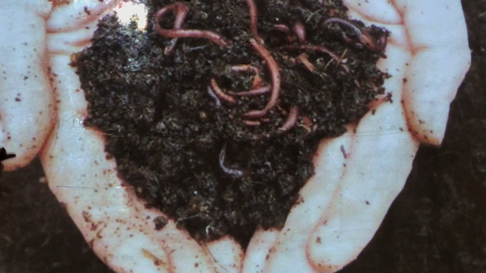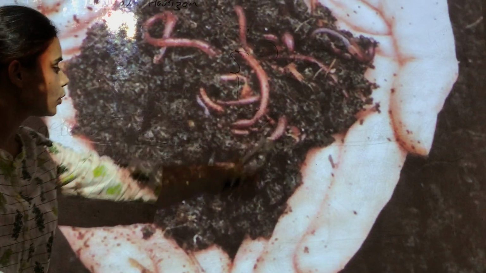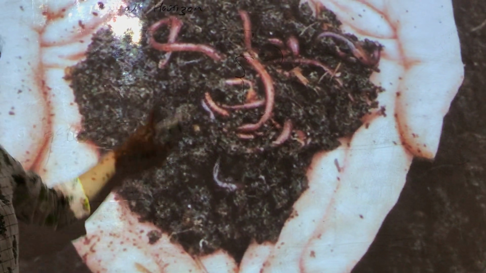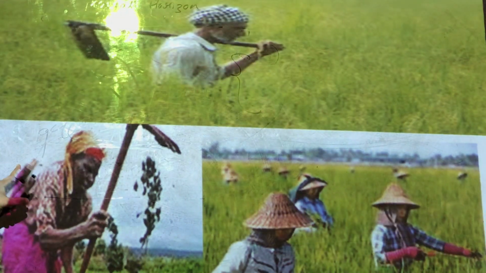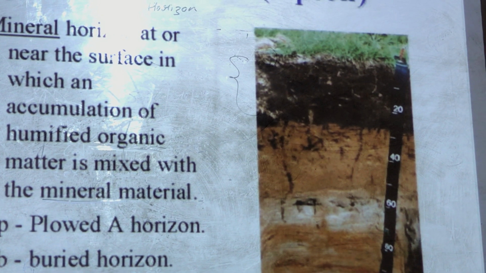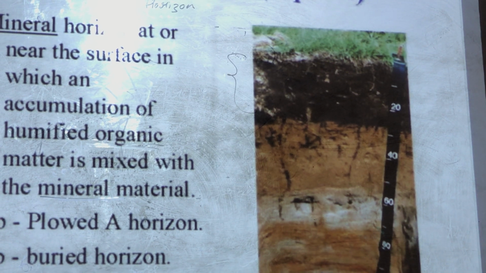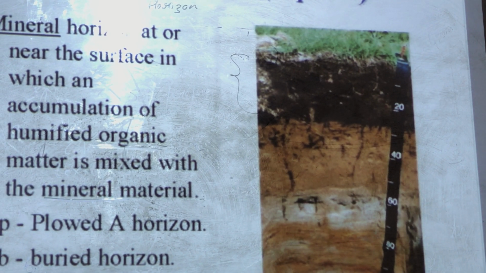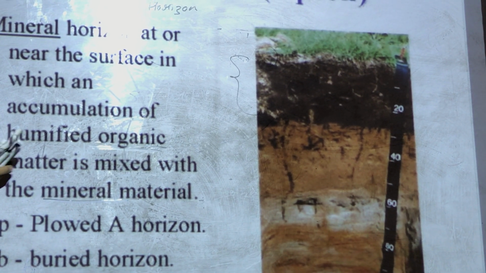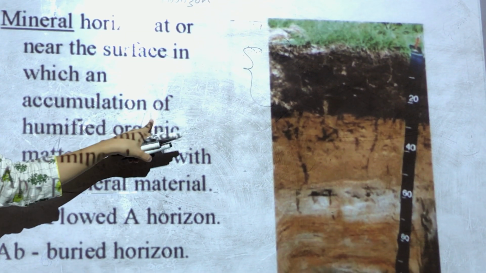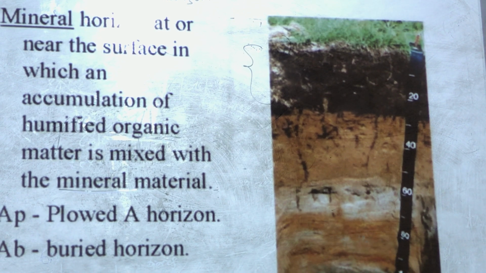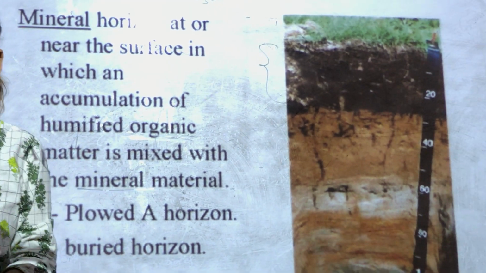It is also the home for various microorganisms, various earthworms, rodents, moles, insects, ants. All these also live in the A horizon. So this layer is very important for crop production, and it also provides shelter to many organisms such as worms and other living organisms.